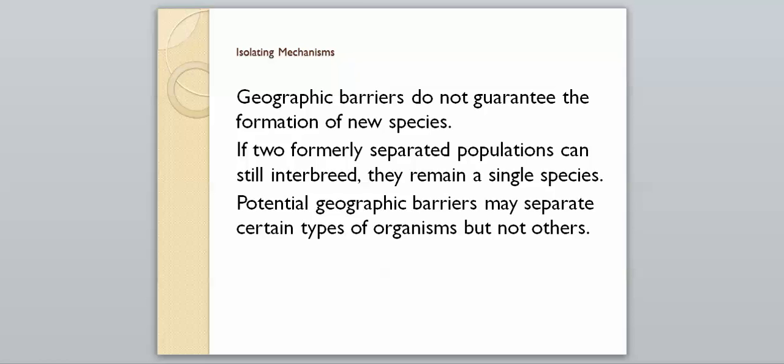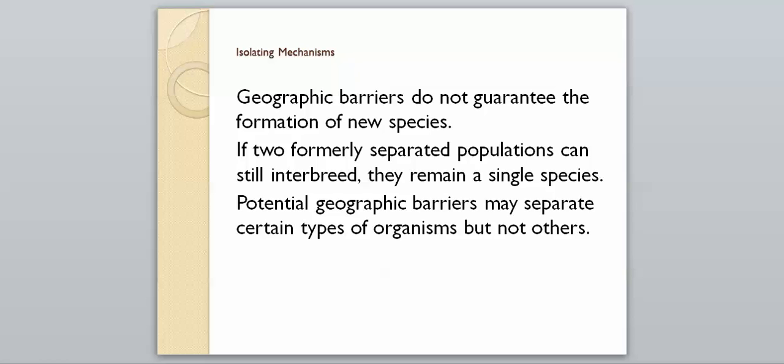So it can happen, but it doesn't mean it always will. And so if two formerly separated populations can still interbreed, they remain a single species. So if those robins on the right side of the river and the robins on the left can still reproduce, still interbreed, they will still be the same species of robin.